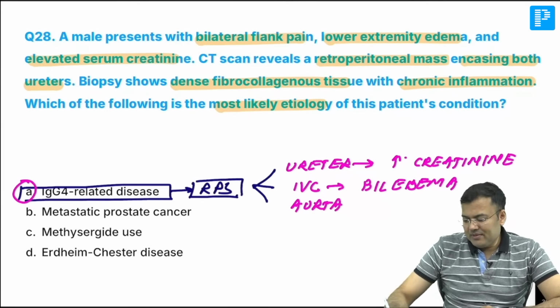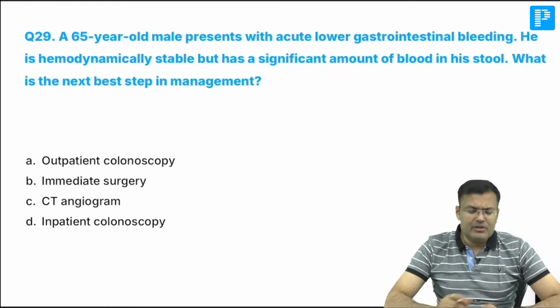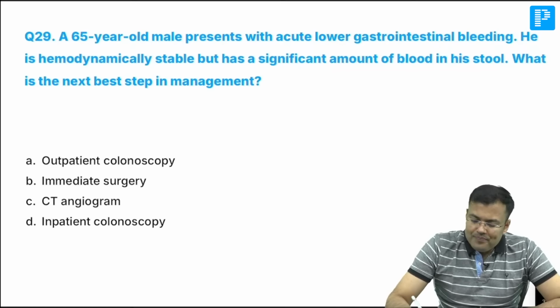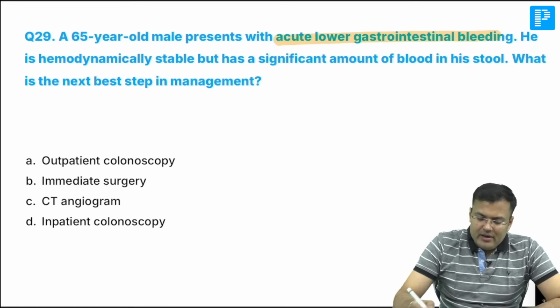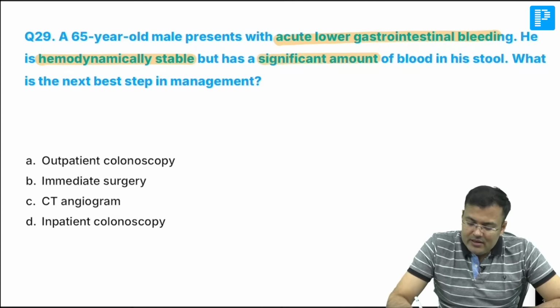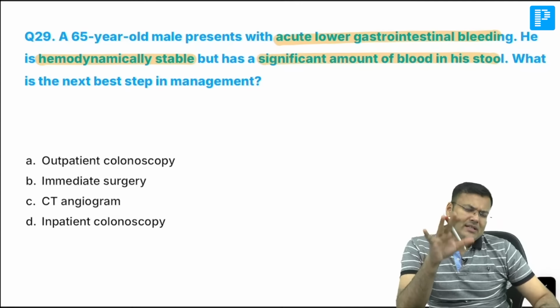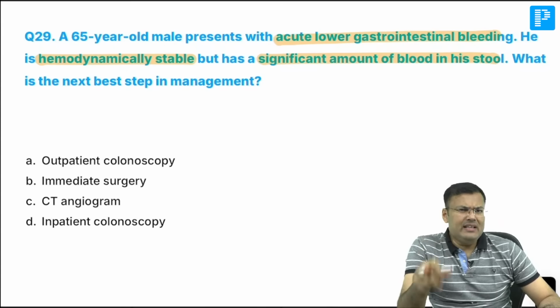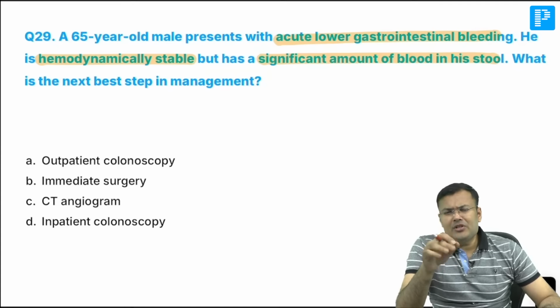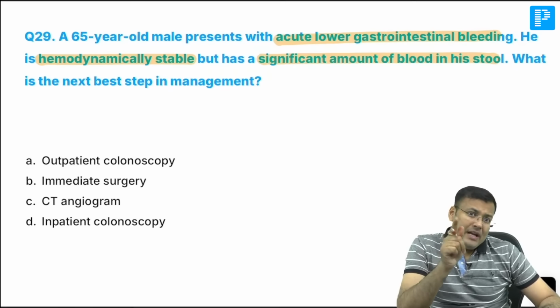Next, look at the next question, question number 29. 65 years old male, there is acute lower GI bleeding, hemodynamically stable, but a significant amount of blood is there in the stool. First tell me, patient is stable but significant bleeding is occurring. Are you going to discharge the patient? Obviously not. You are going to admit the patient. When you admit the patient, you are going to visualize the colon, to see what is the source of bleeding, where is the bleeding.